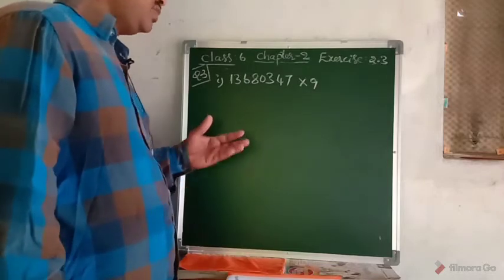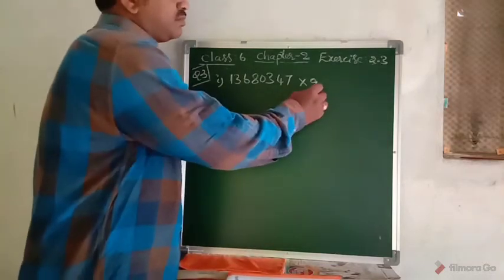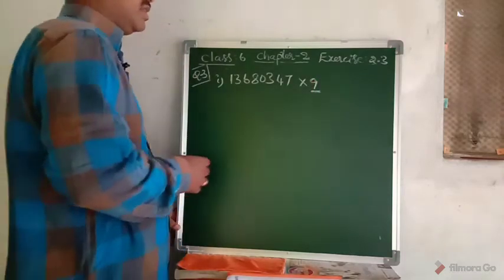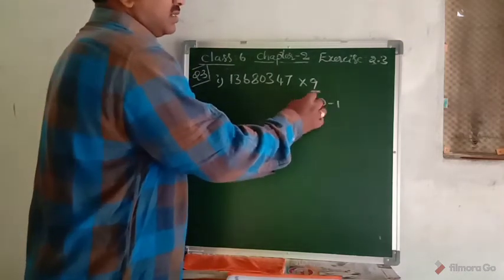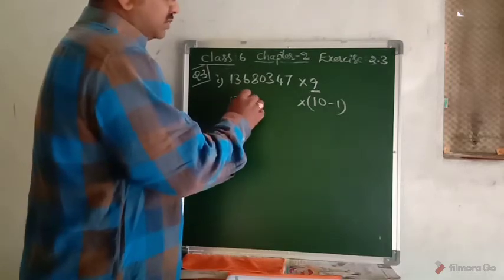To give the solution mentally, we just use a small pattern with numbers. 9 can be written as 10 minus 1, right? And write this number as it is.